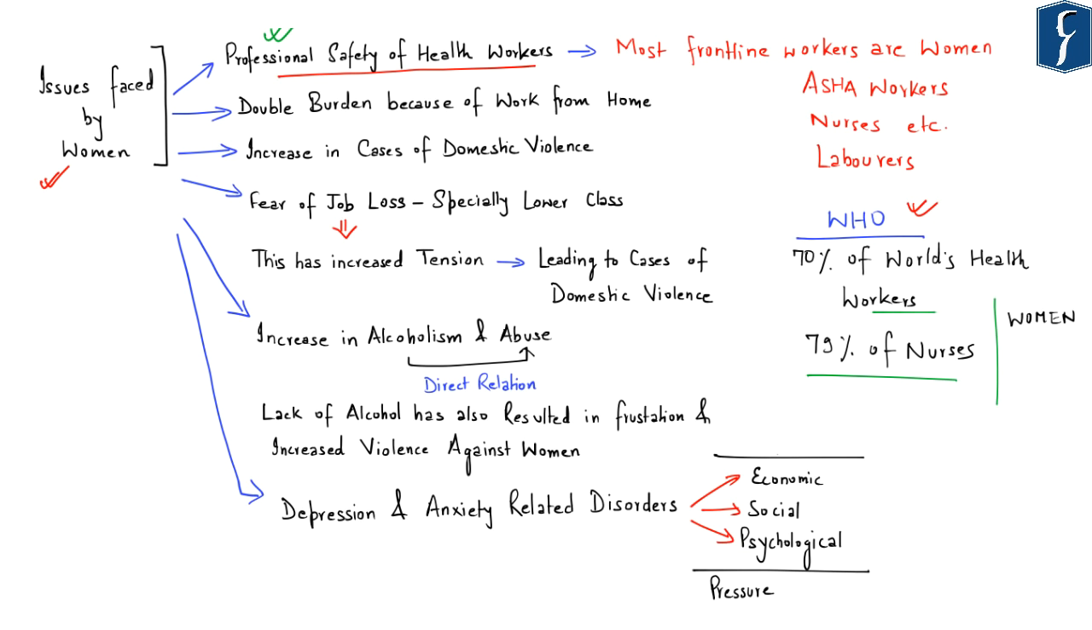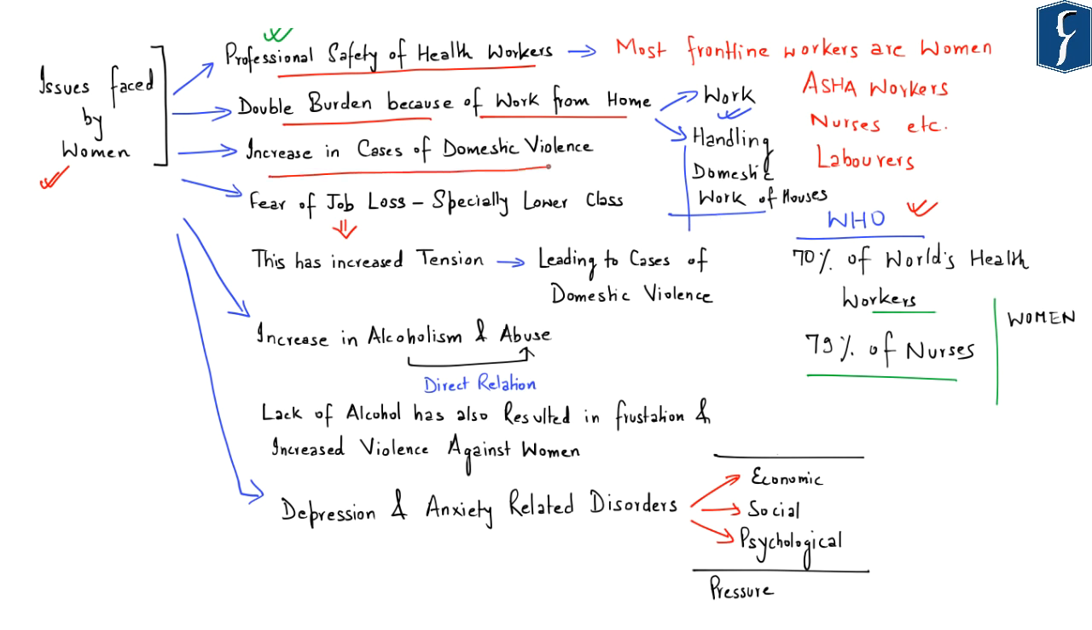Now, the next issue is with respect to the double burden on women because of work from home. And this double burden is basically with respect to their own respective professional work and also handling domestic work of the houses. And this double burden on women because of their professional work and also handling domestic work of houses is across class barriers. Now, another issue faced by women is with respect to the increase in cases of domestic violence, as has been recently reported by the National Commission for Women.